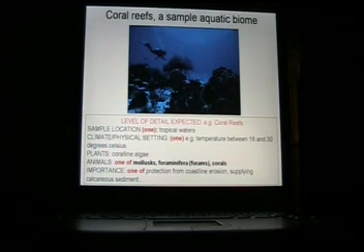Well, if you chose coral reefs, or if I offered you the choice, coral reefs, as a sample aquatic biome, I would expect you to tell me a sample location, somewhere in the tropical waters. Don't put tropical waters, put a particular sample location. Climate, physical setting, such as temperature ranges between 18 and 30 degrees Celsius. An example of a plant, coralline algae, for instance. An animal, you could pick one of mollusks, foraminifera, corals.